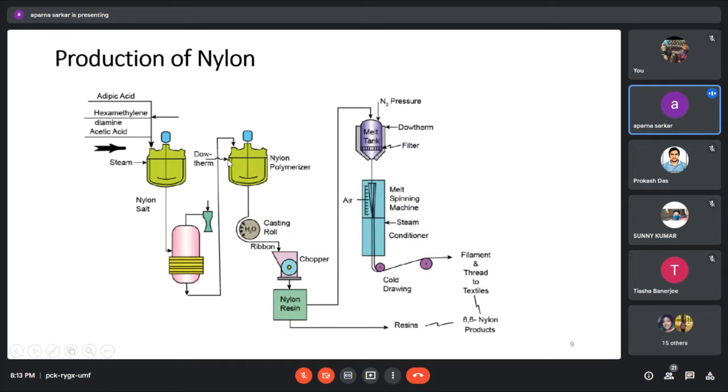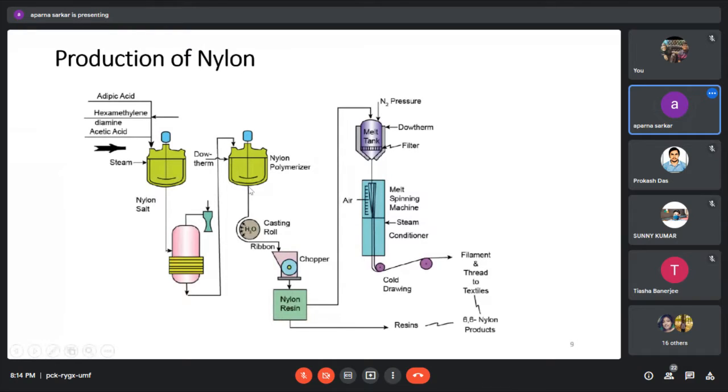Now we have Dowtherm. So why Dowtherm? This polymerization reaction is basically an exothermic reaction. For the heat, we could use water. But why Dowtherm? Because Dowtherm can attain a low temperature. It is an exothermic reaction, but the energy produced during this reaction is very low, around 120 degrees centigrade, minus 120 degrees maybe. So Dowtherm can attain the lower temperature. Therefore, we are using Dowtherm here.